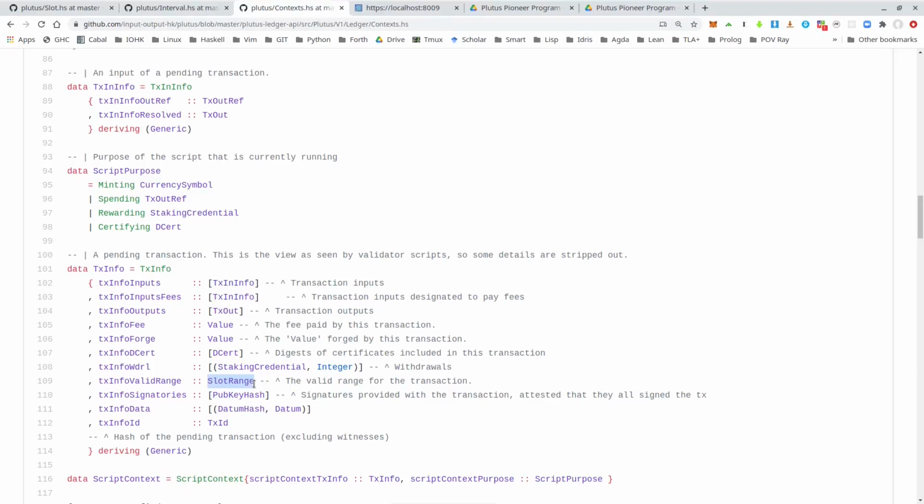That's just part of the transaction, part of the immutable data structure that defines the transaction. So that's how these apparently contradicting requirements of having deterministic validation and being able to reason about time can be reconciled, by including this validity interval, this slot range, in the transaction itself.